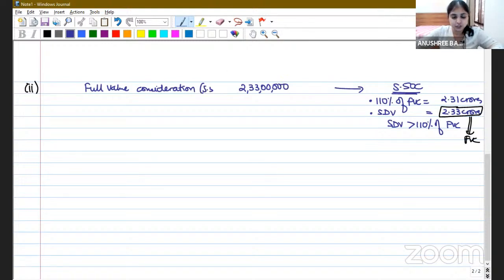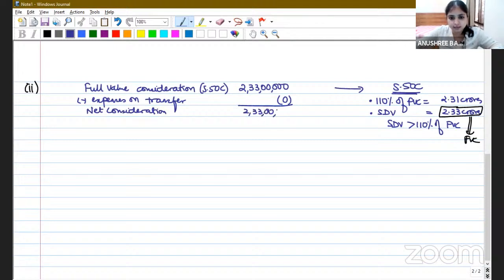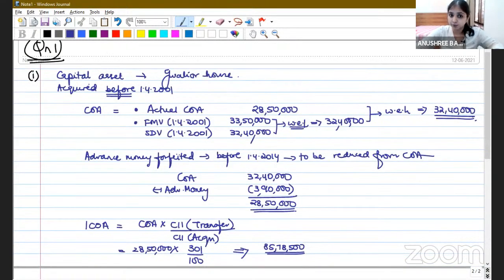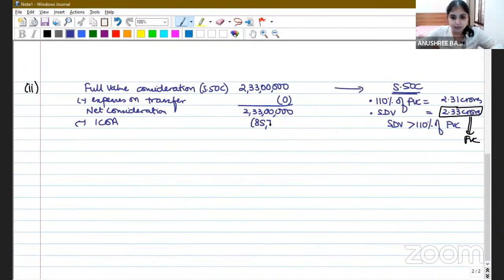This is applying section 50C. From this, we will subtract our expenses on transfer. Do we have any expenses on transfer? No, we don't. So what is our net consideration? The same number, 2 crore 33 lakh. This remains to be a net consideration. From this, we will subtract index cost of acquisition, which we have already computed for subdivision 1. Index cost of acquisition was 85 lakhs 78,500.